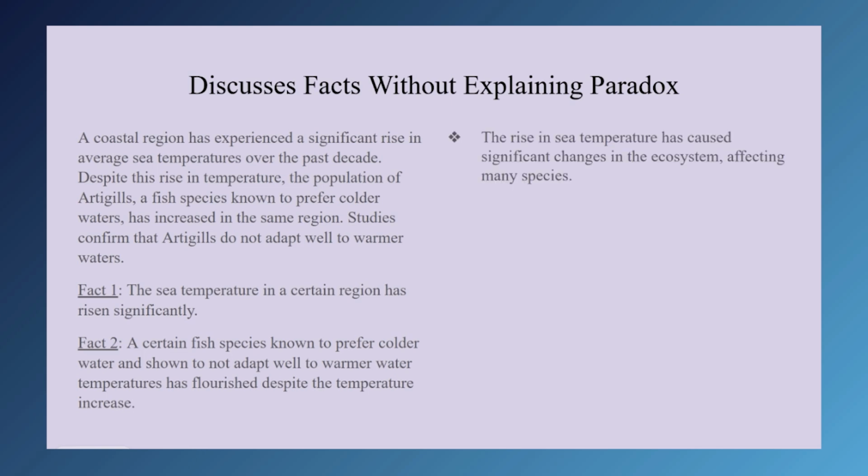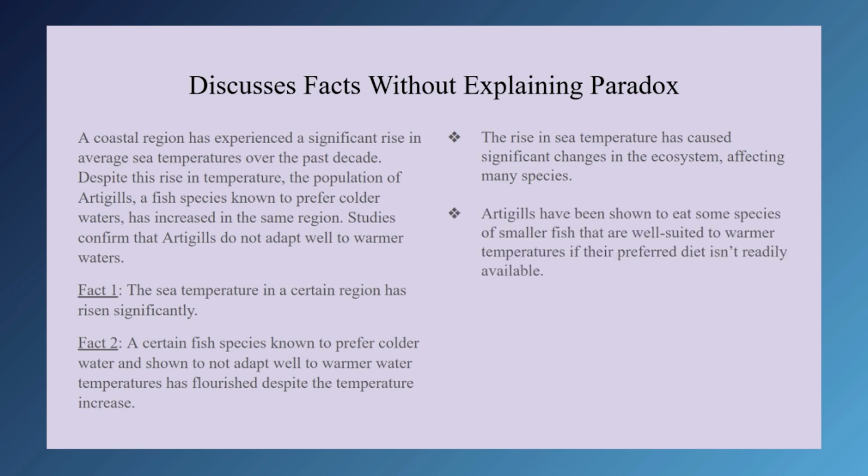The rise in sea temperature has caused significant changes in the ecosystem, affecting many species. This answer doesn't offer any specific information to resolve our paradox, though it does discuss related information. Arctic gills have been shown to eat some species of smaller fish that are well suited to warmer temperatures if their preferred diet isn't readily available.